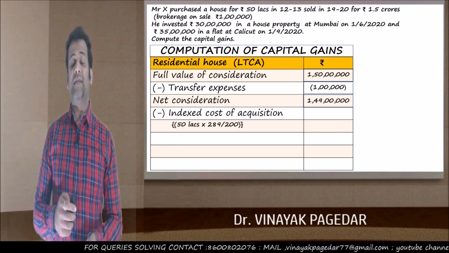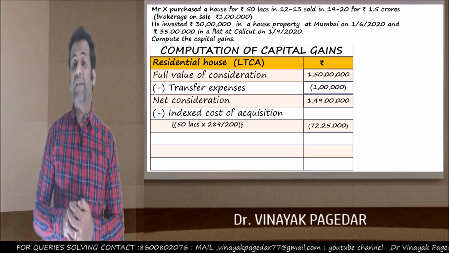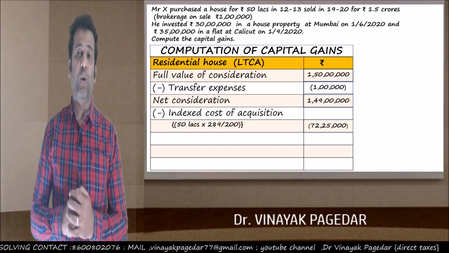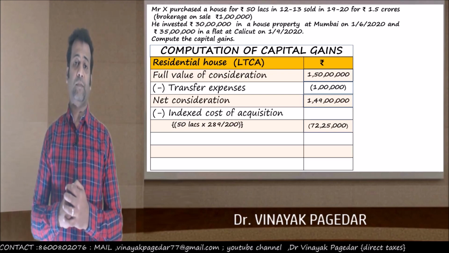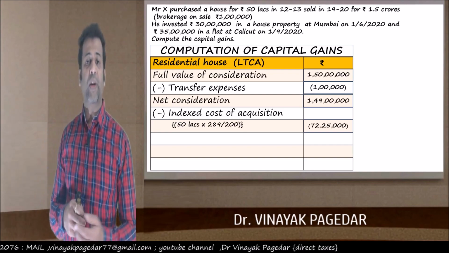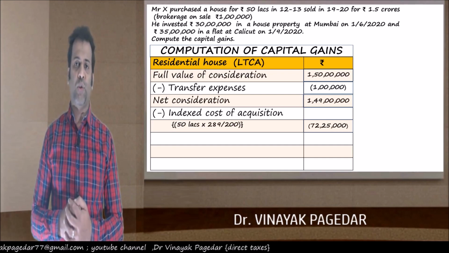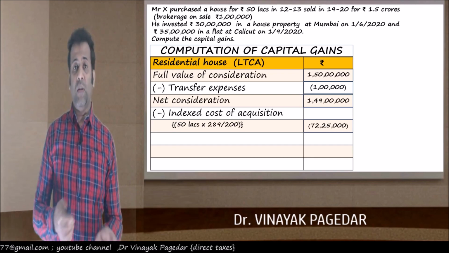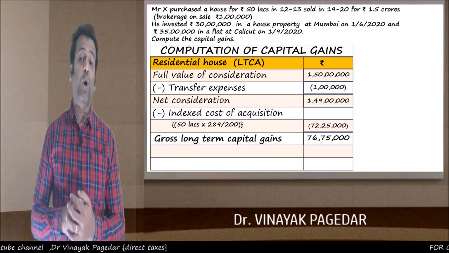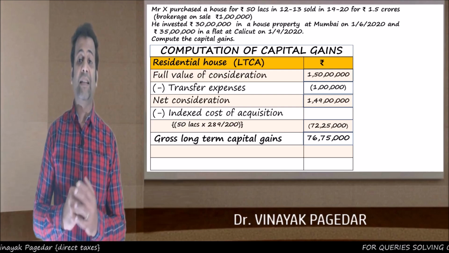So 50 lakhs into 289 divided by 200, you'll get 72 lakh 25,000 as the indexed cost of acquisition. Correct? So on the calculator, if you work it out, you should get 72 lakhs 25,000 as the indexed cost of acquisition. Net consideration minus the indexed cost of acquisition. Now you get the gross long-term capital gains at 76 lakhs 75,000.